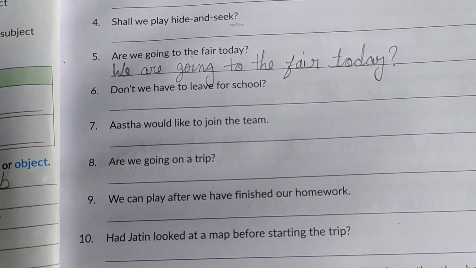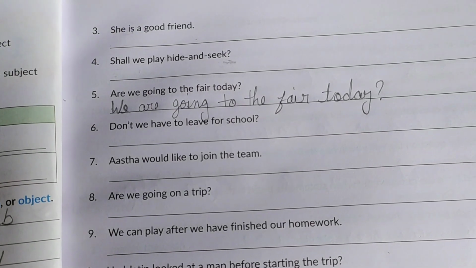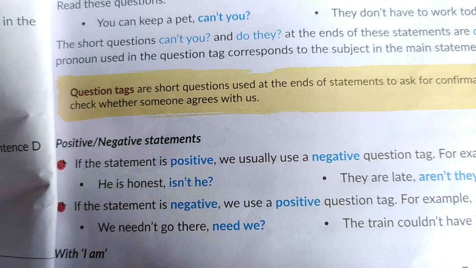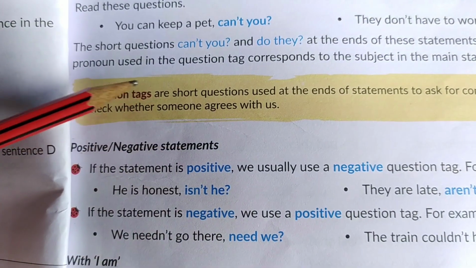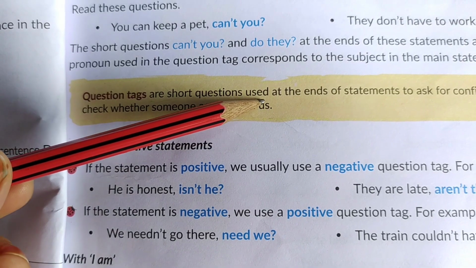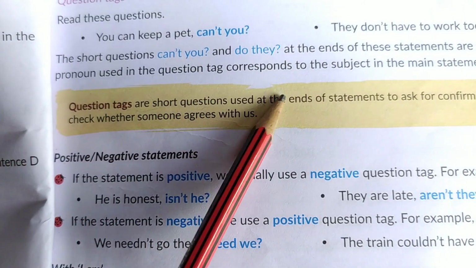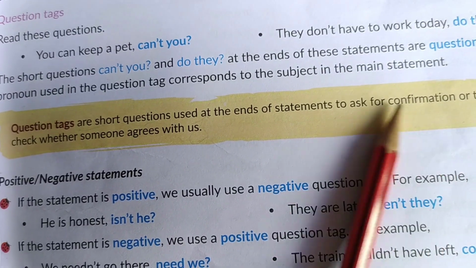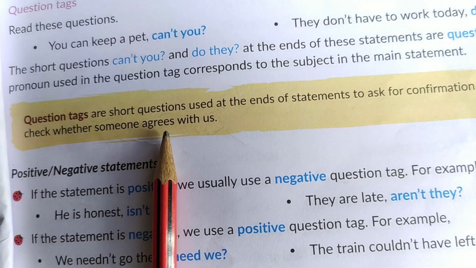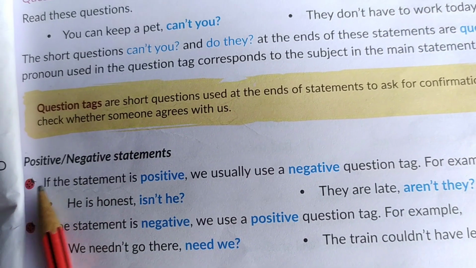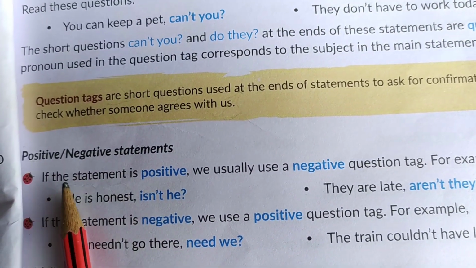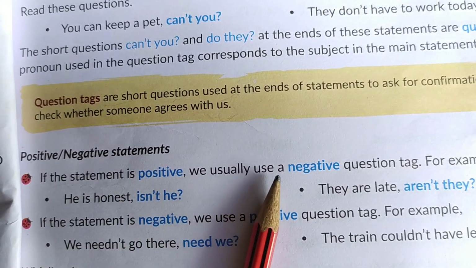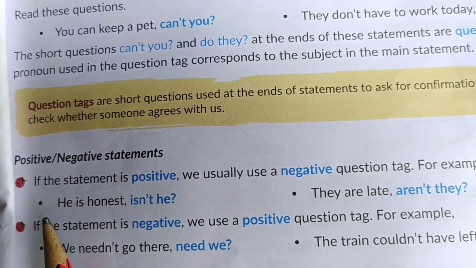It's very easy to do, so complete your work. Next, question tag. Question tags are short questions used at the end of a statement to ask for confirmation, to check whether someone agrees with us. If the statement is positive, we usually use a negative question tag.